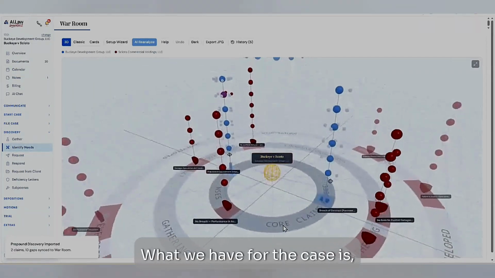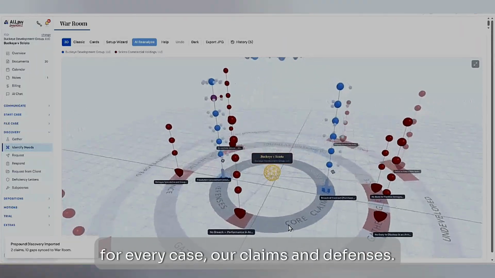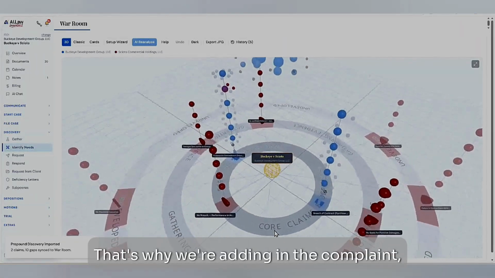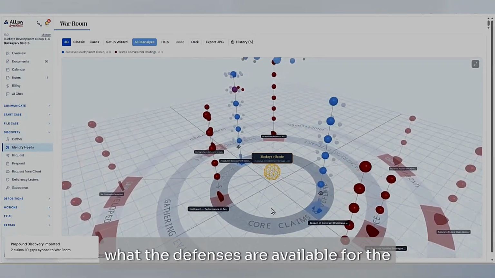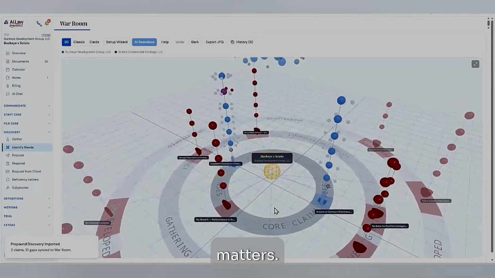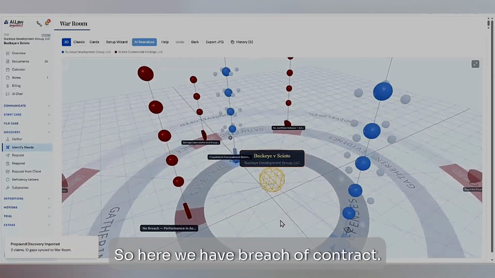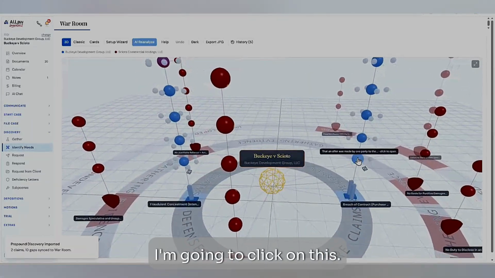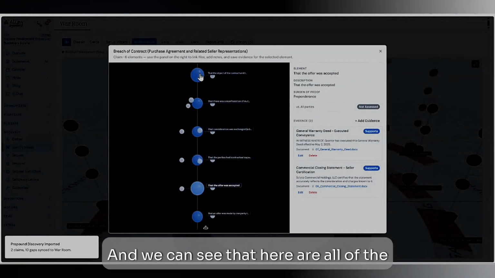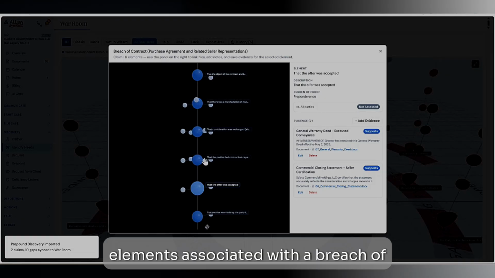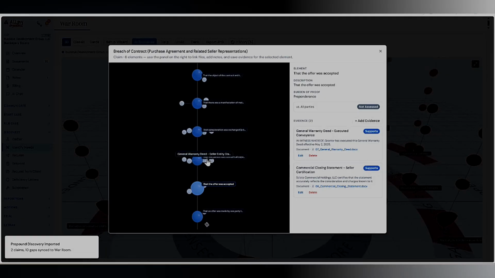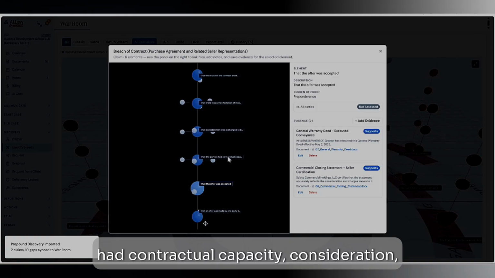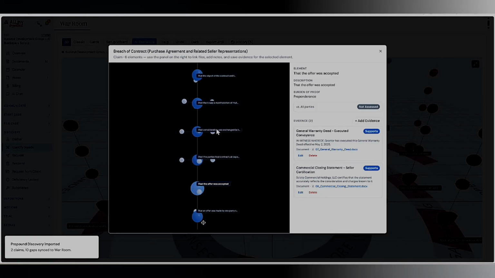For every case, there are claims and defenses. That's why we're adding in the complaint and the answer, so we can understand what the claims are and what defenses are available for the matter. This is a visual representation of that. Here we have breach of contract. I'm going to click on this, and we can see all of the elements associated with a breach of contract: an offer, acceptance, parties had contractual capacity, consideration, manifestation of mutual assent.